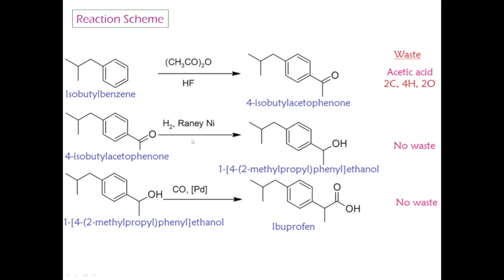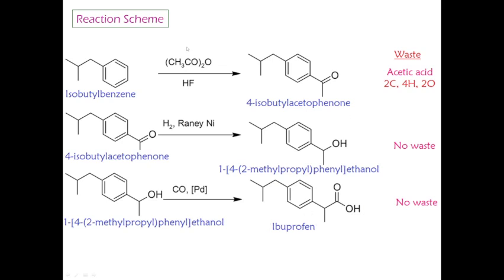It is completely utilized and there is no wastage. The C=O group is reduced to an alcohol OH group, and this same compound is carbonylated in the presence of carbon monoxide and a palladium catalyst. It is completely utilized, and the OH group is carbonylated to C(=O)OH. This is what is called ibuprofen.